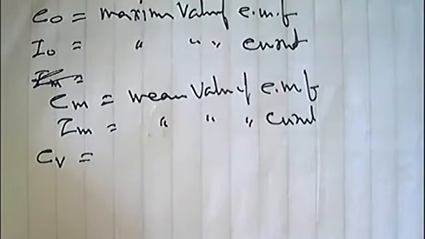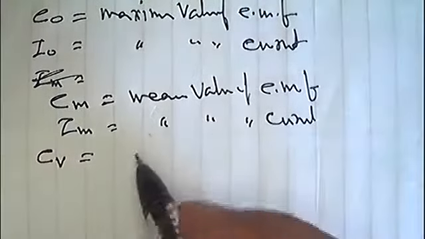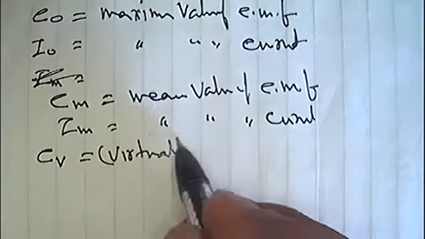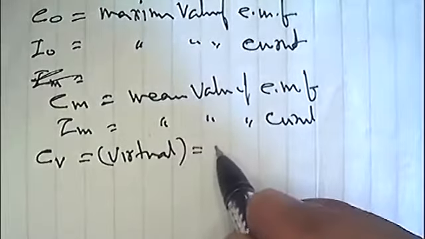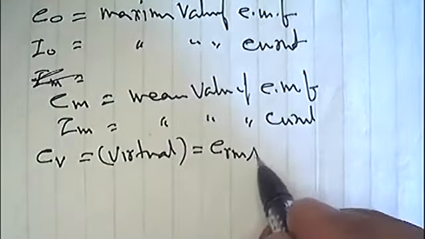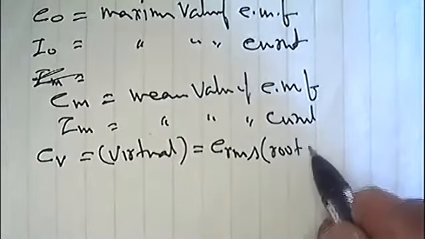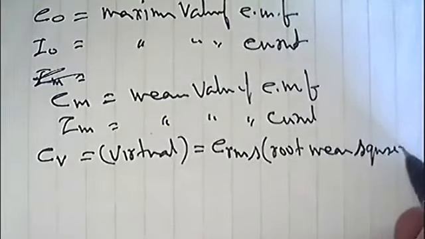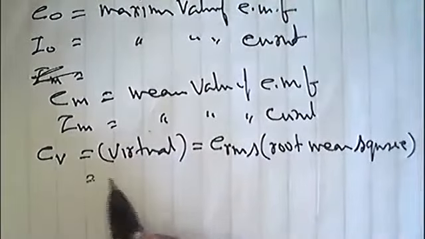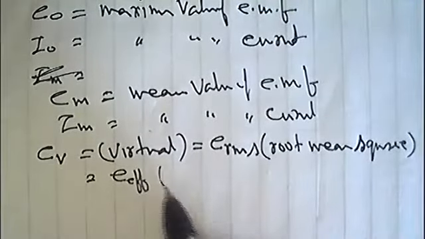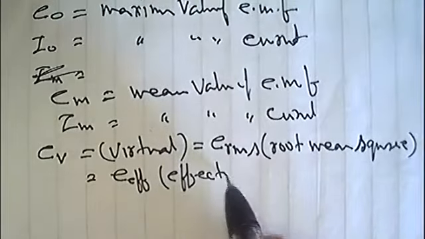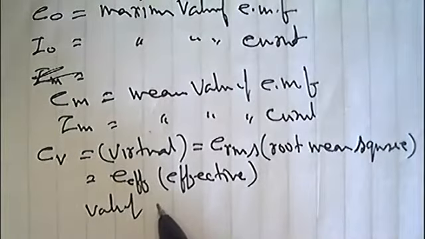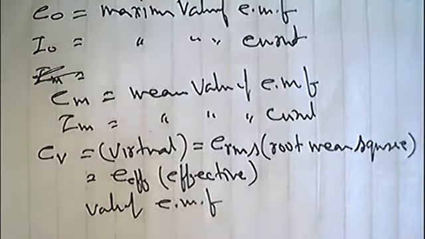EV, V for virtual. ERMS, for root mean square, or EFF, effective value of alternating EMF.